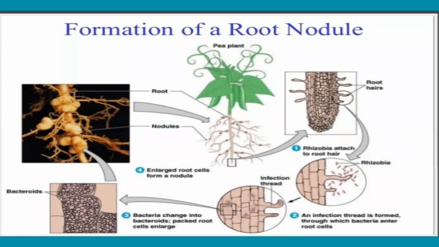So you can observe here, almost this is the plant part, the root part. Take one small box, root hairs. The root hairs will get the curling structure, intact with the bacteria. Rhizobium bacteria come very close to the root part, so they enter the host by way of the root hairs.